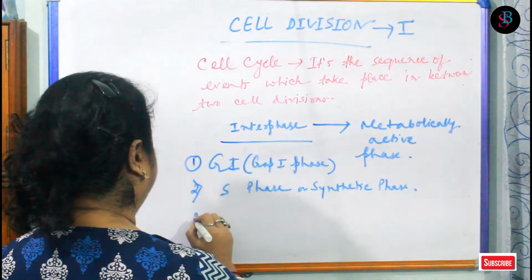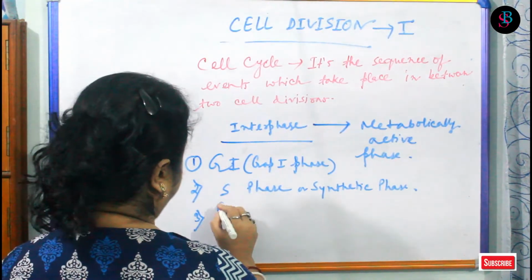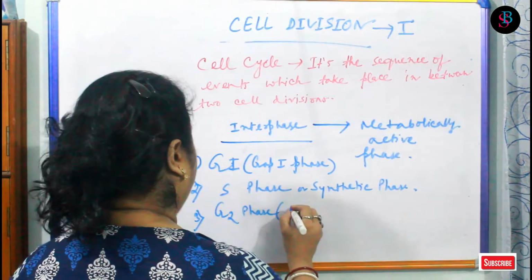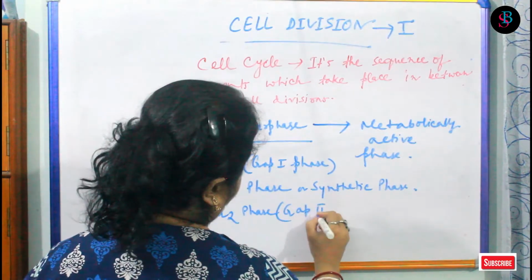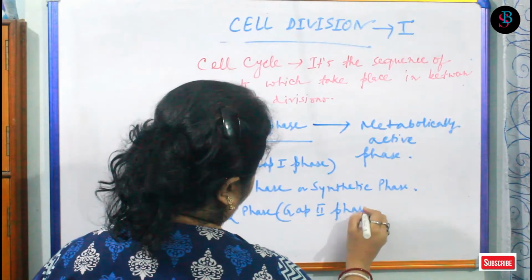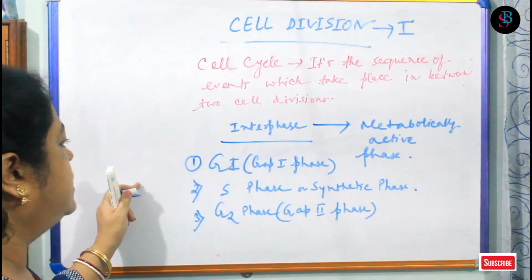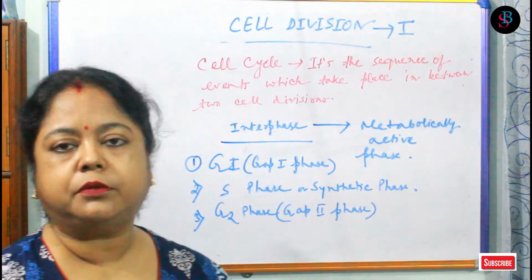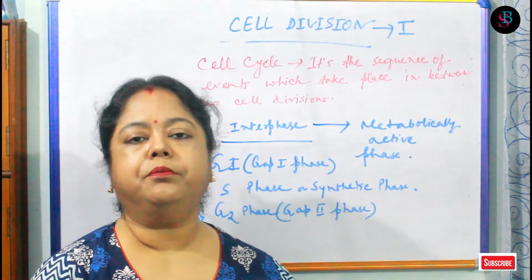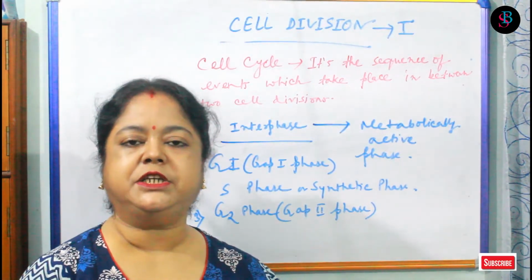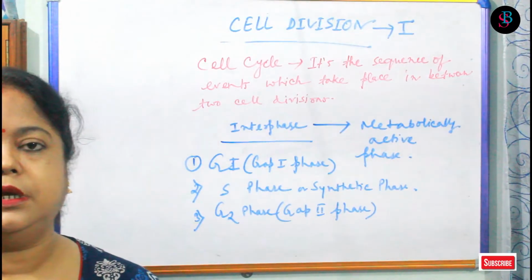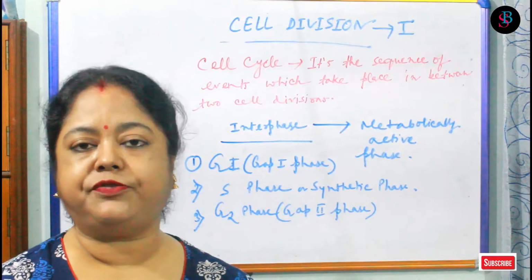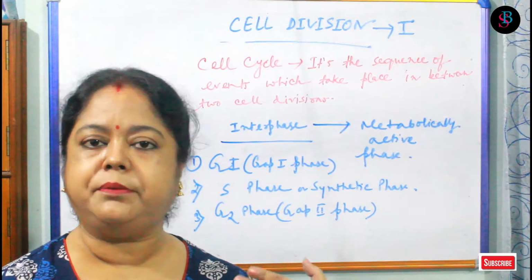And number 3 is G2 phase, or gap 2 phase. Now, what's the main target of the G1 phase? G1 phase is the first phase of the interphase in which many replications of the organelles are taking place, as well as different proteins which are required in the next phase. Next phase is very important, why I am telling later.